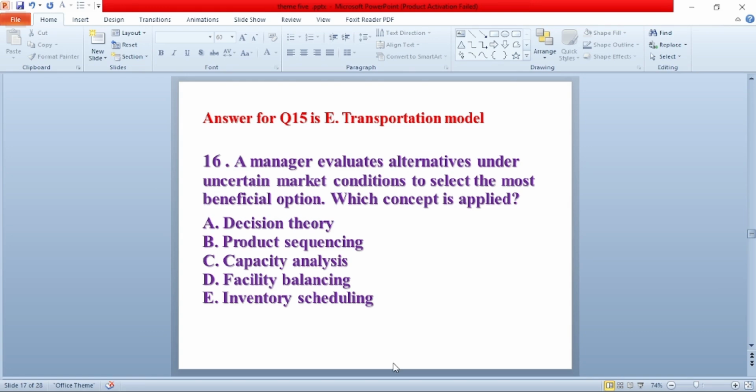Question number 16. A manager evaluates alternatives under uncertain market condition to select the most beneficial option. Which concept is applied? A. Decision theory. B. Product sequencing. C. Capacity analysis. D. Facility balancing. E. Inventory scheduling. The answer is A. Decision theory.